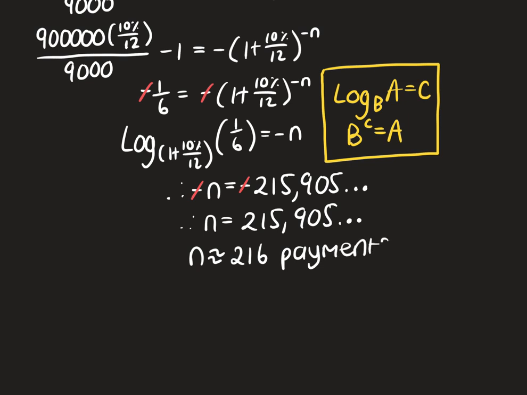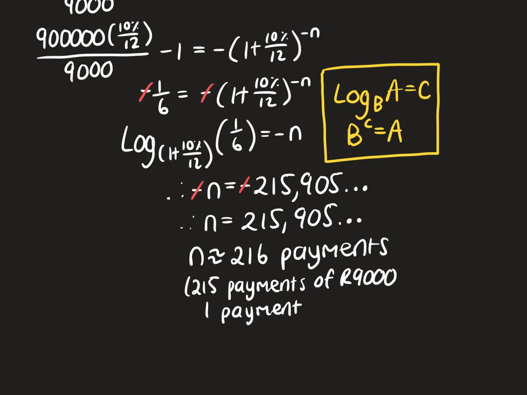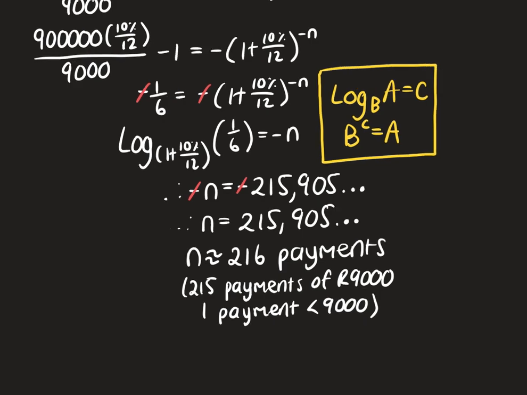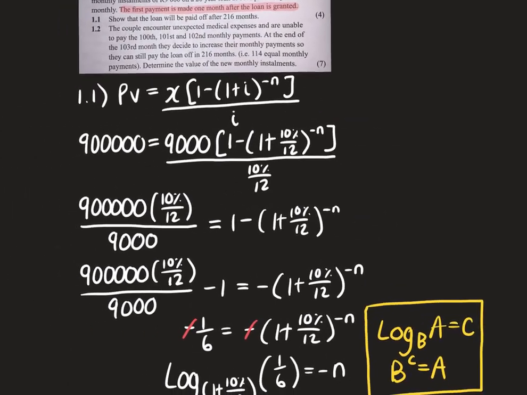But what we need to understand is that it's going to be 215 payments of 9,000, and then one payment less than 9,000. Okay, so I just need you guys to understand that. That will be on another video where we work out final payments of scenarios where our n value is a decimal and we need to work out what that final payment amount is. But that will be on another video. So we have now proven the first question.